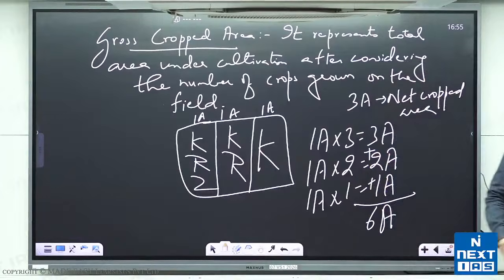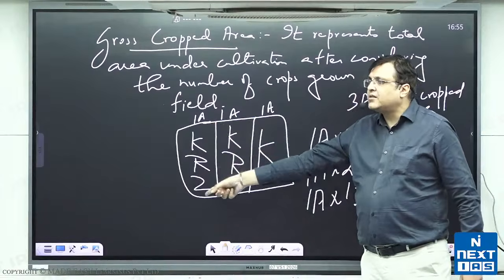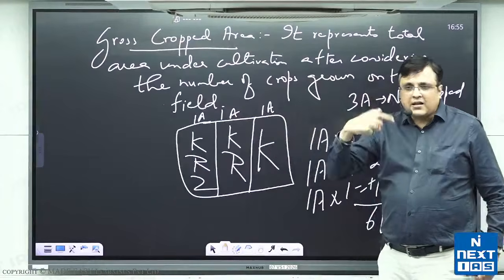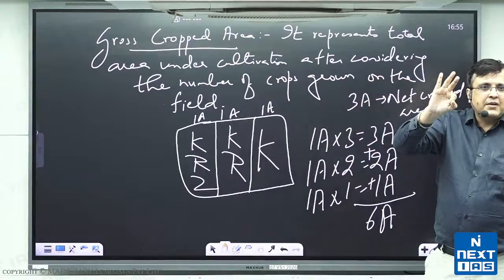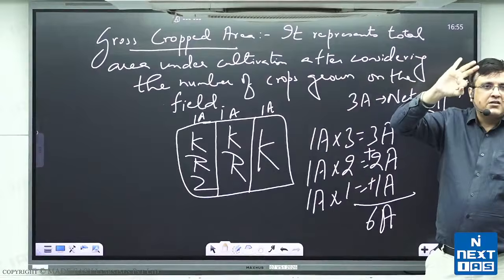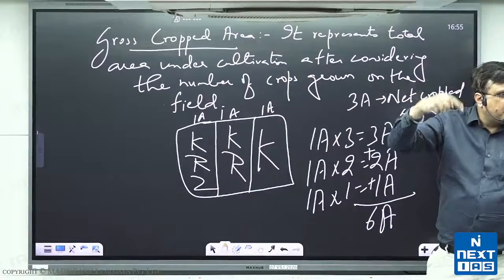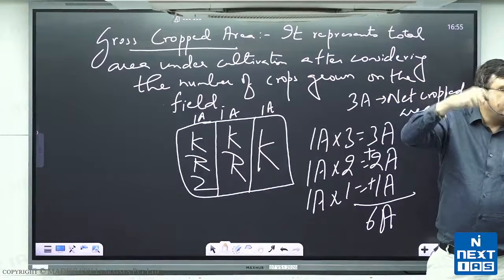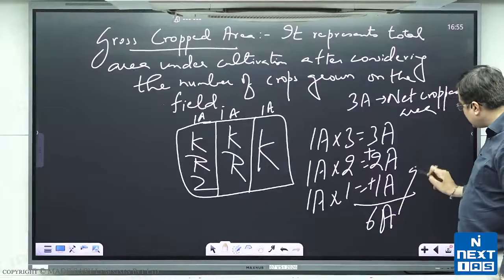You understand that? कैसे ऐसे calculate किया? What is the logic? The logic is, it is a 1 acre land. How many crops did I grow on it? 3. So effectively I used this 1 acre 3 times. So it gives me productivity worth 3 acre. Similarly, 1 acre land used twice, so gives me production worth 2 acre. And 1 acre land used once, production worth 1 acre. So this is gross